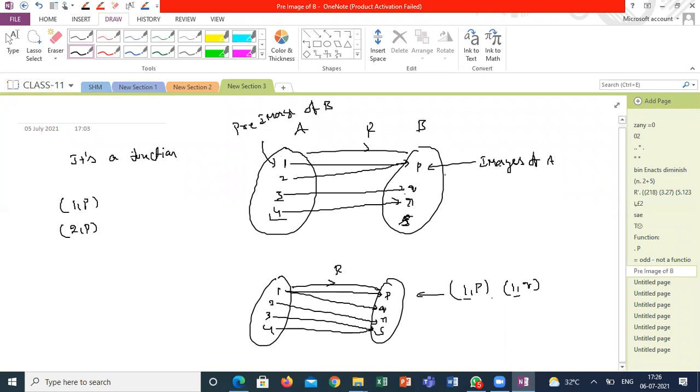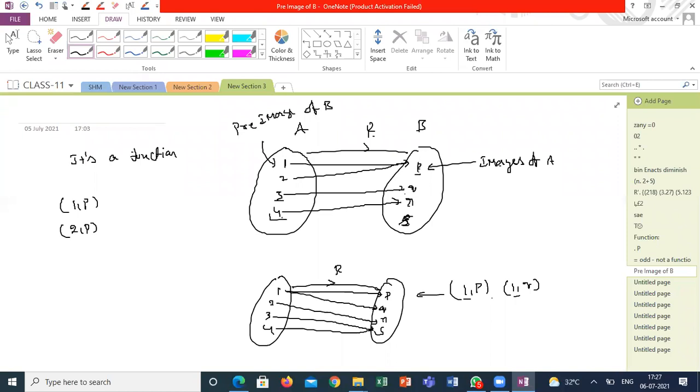Suppose the image of 1 is P. The meaning of "image of 1 is P" is that if I substitute 1 in the relation, my output is P. One is mapped with P. So the image of 1 is P, the image of 2 is P, the image of 3 is Q, the image of 4 is R. The pre-image of P is 1, 2. The pre-image of Q is 3. The pre-image of R is 4. If I am talking like this,